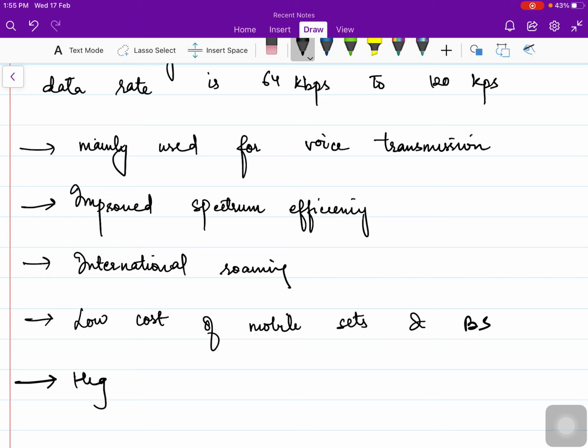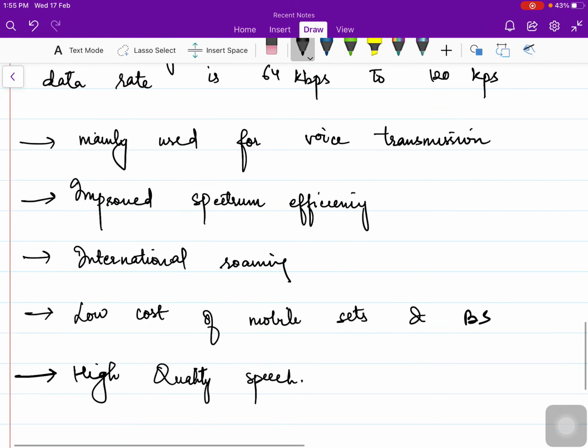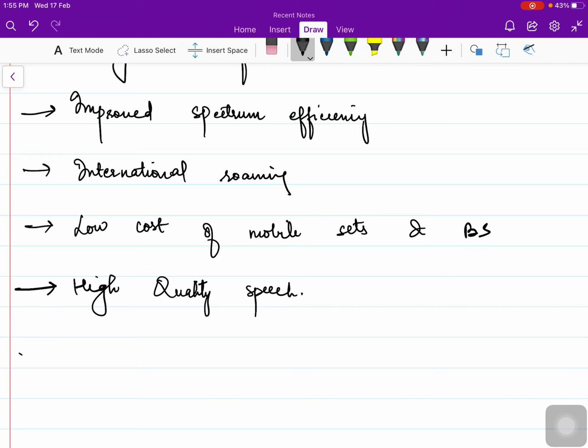Then we have high quality speech in GSM, and it has compatibility with ISDN, that is Integrated Services Digital Network, and it also supports new services.